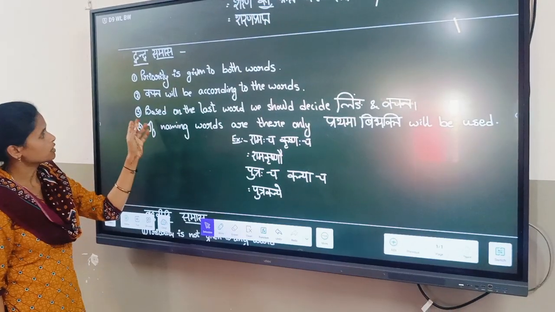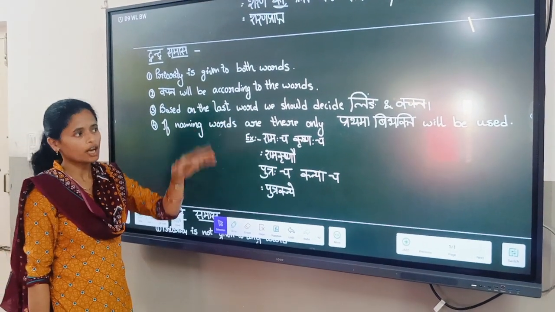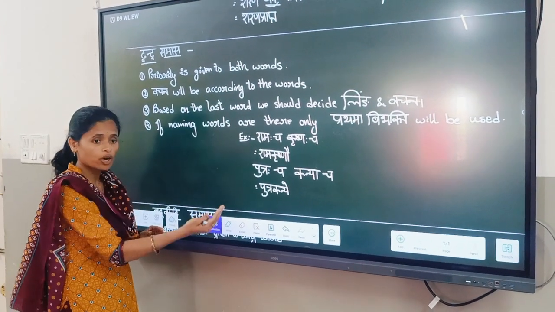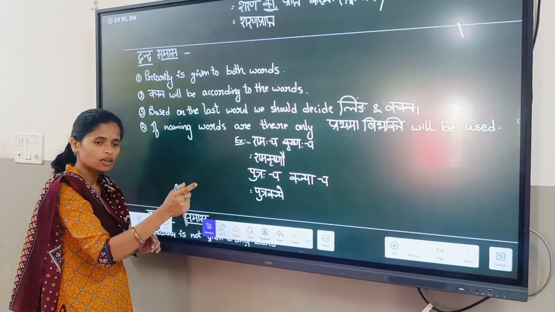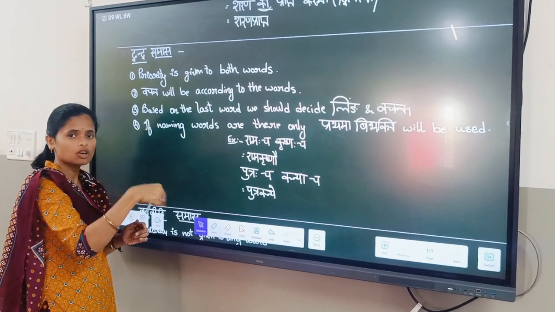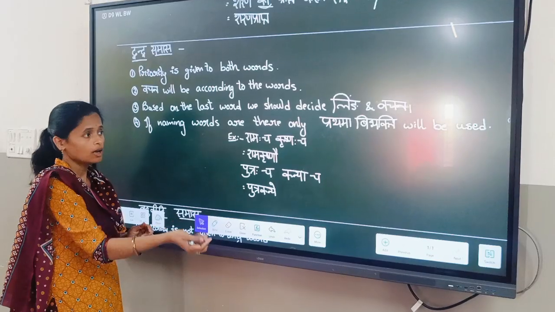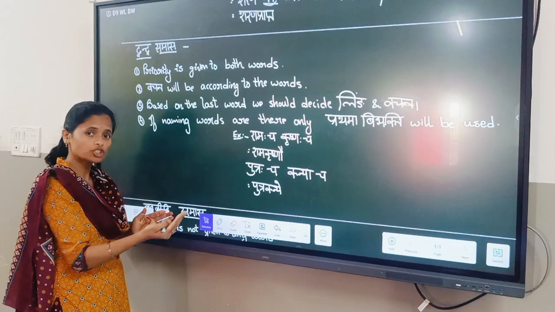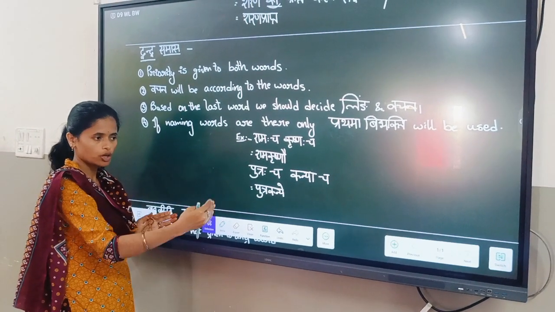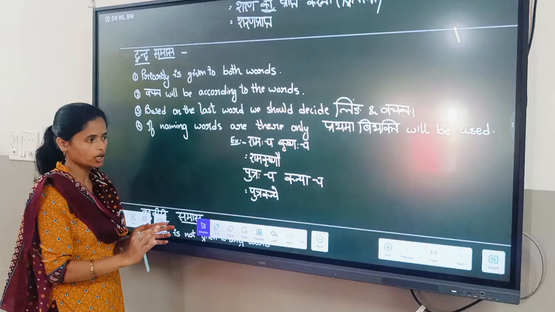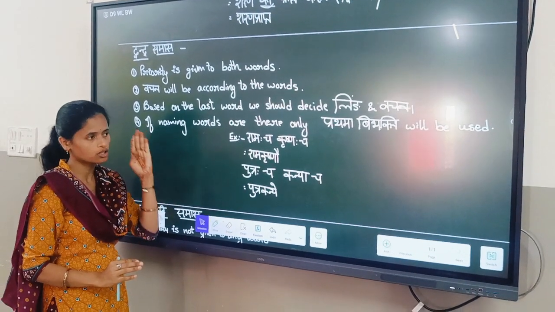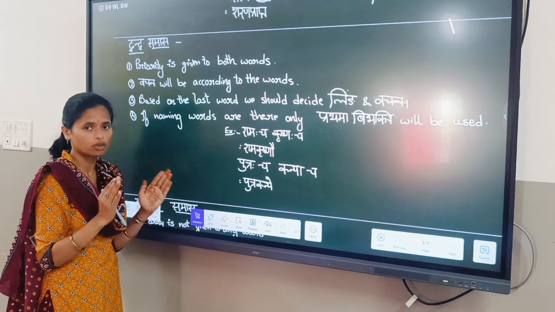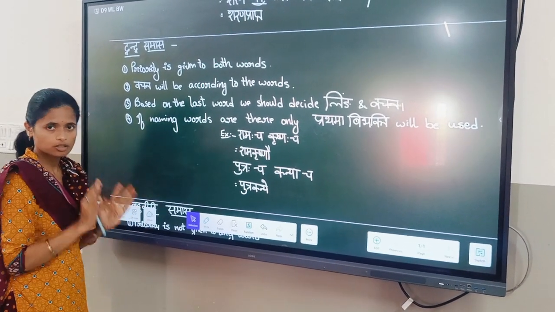Next one, based on the last word we have to identify the linga and vachan. We check which linga the second word is. If it is striling, then striling, dvivachan or bahuvachan will come. If it is pulling, then pulling, bahuvachan or dvivachan will come. If it is napumsakling, then same thing. The dvivachan and bahuvachan we have to remember, because 2 words we have to join, otherwise 3 or 4 words we have to join here, and we have to give priority for all words in this dvandva samas.